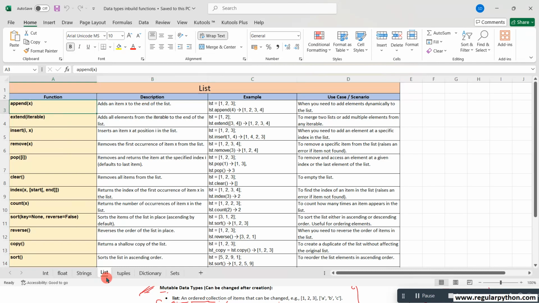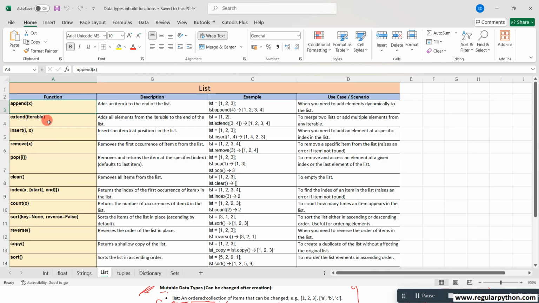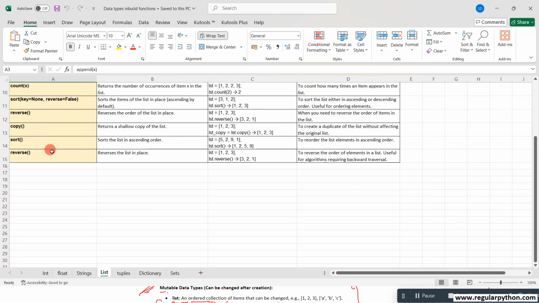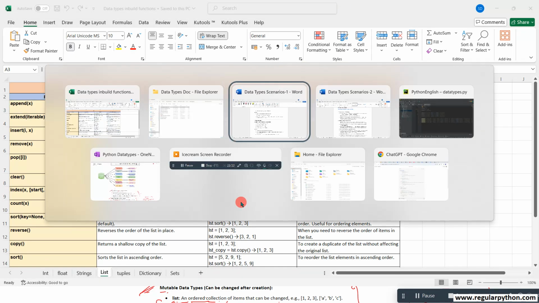For example, in the list, if you want to add a new element, you have to use the inbuilt function append. Why does list contain so many inbuilt functions? Because list is mutable. You know what the meaning of mutable is, right? So I will provide these documents just to practice all these concepts.